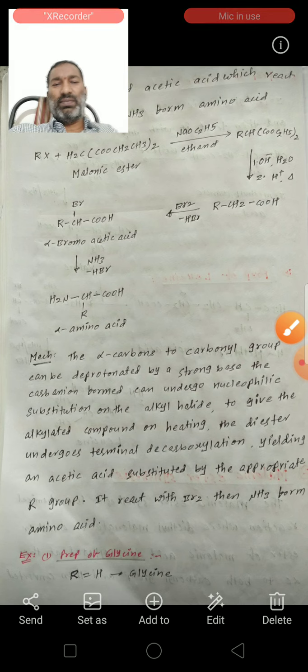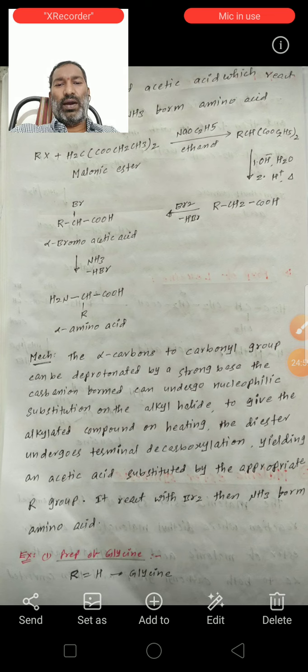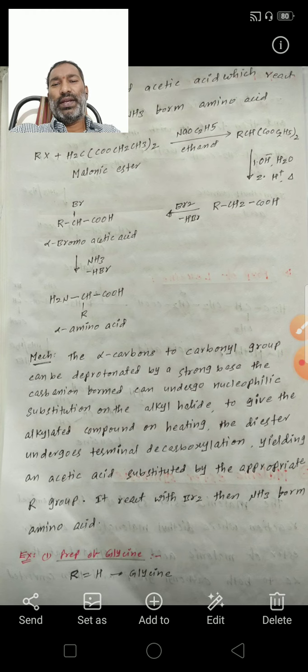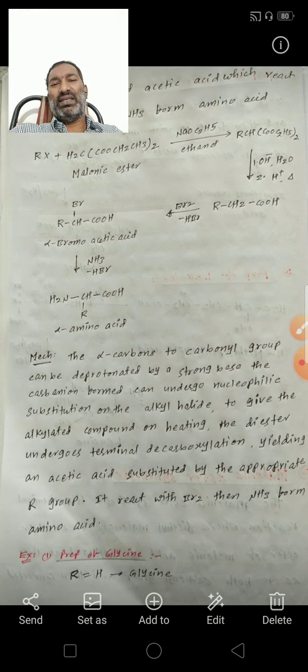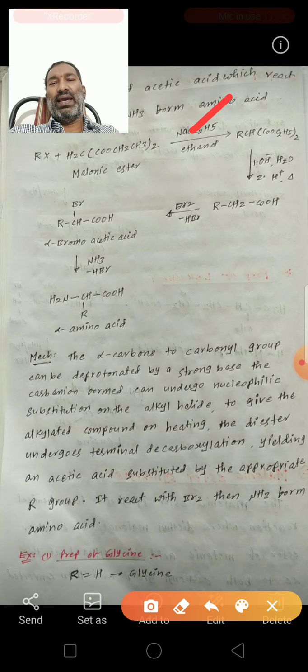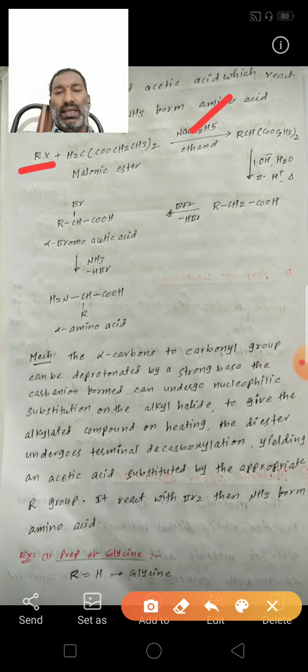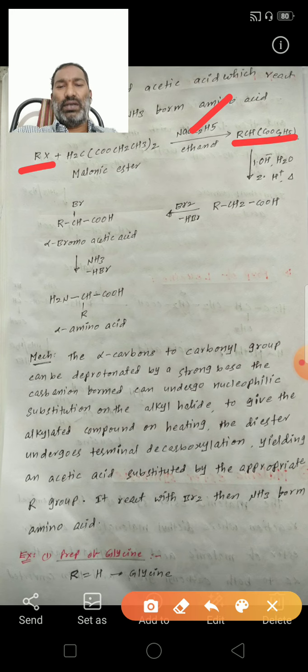See here, the mechanism of this reaction is that the alpha carbon to the carbonyl group can be deprotonated by a strong base. Here sodium methoxide is a strong base. The carbanion formed can undergo nucleophilic substitution on the alkyl halide to give an alkylated compound.